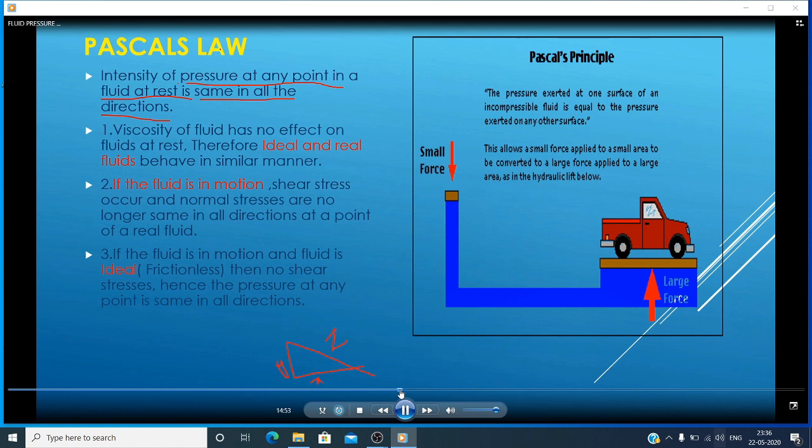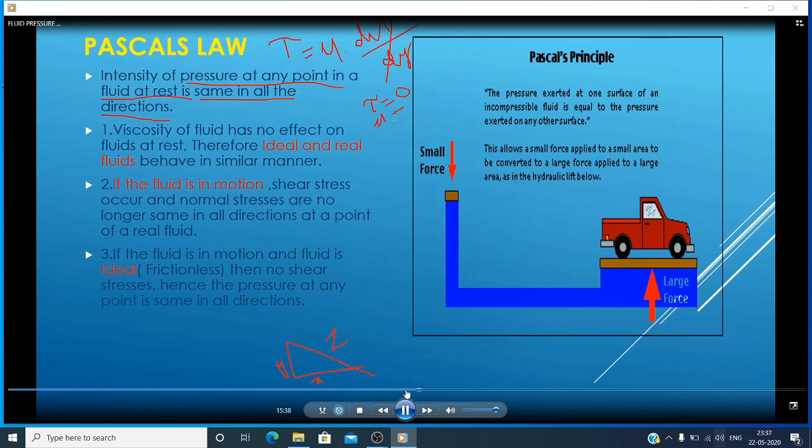So here I am showing the shear stress is equal to mu into du by dy. For a static fluid, the viscosity is not equal to 0, but it is a property we know. But the effect of viscosity will become 0. Here, the shear stress is equal to 0.